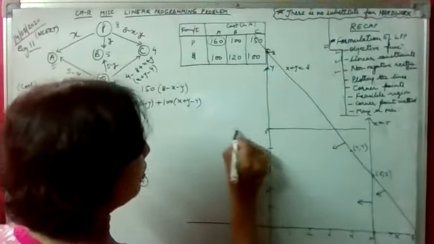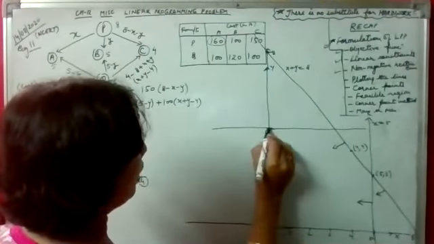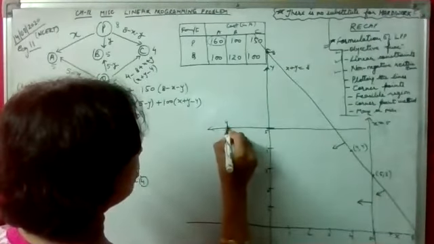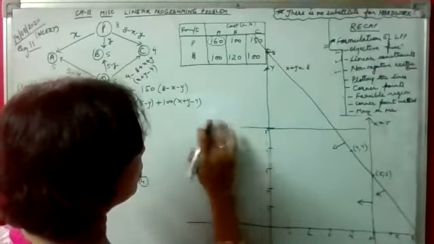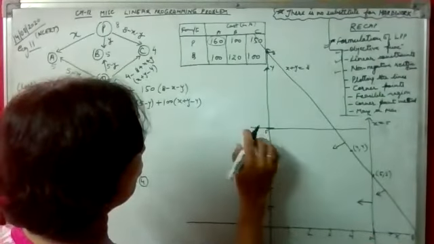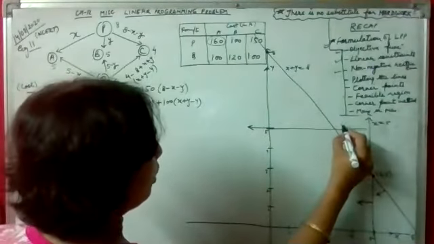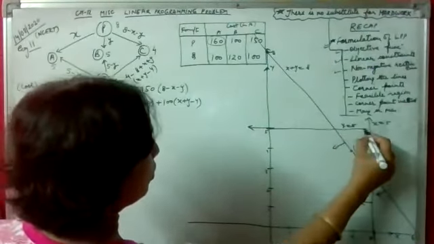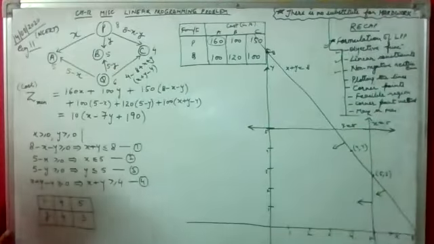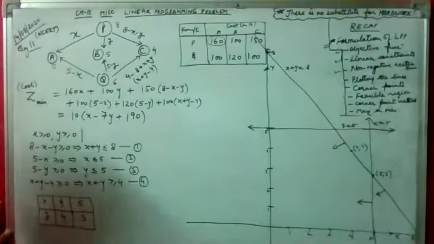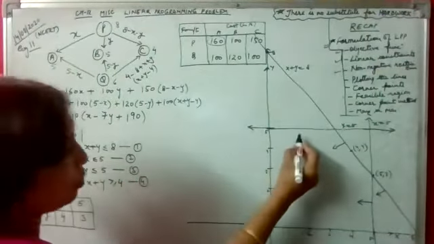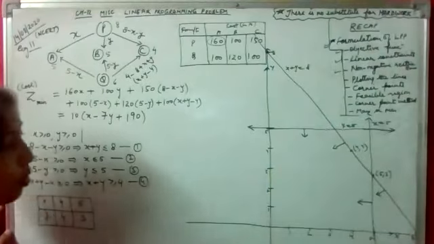So let's make a line parallel to x-axis. Write down the equation, y equal to 5. Then just mark the arrows, less than equal to, arrows will be towards the origin.